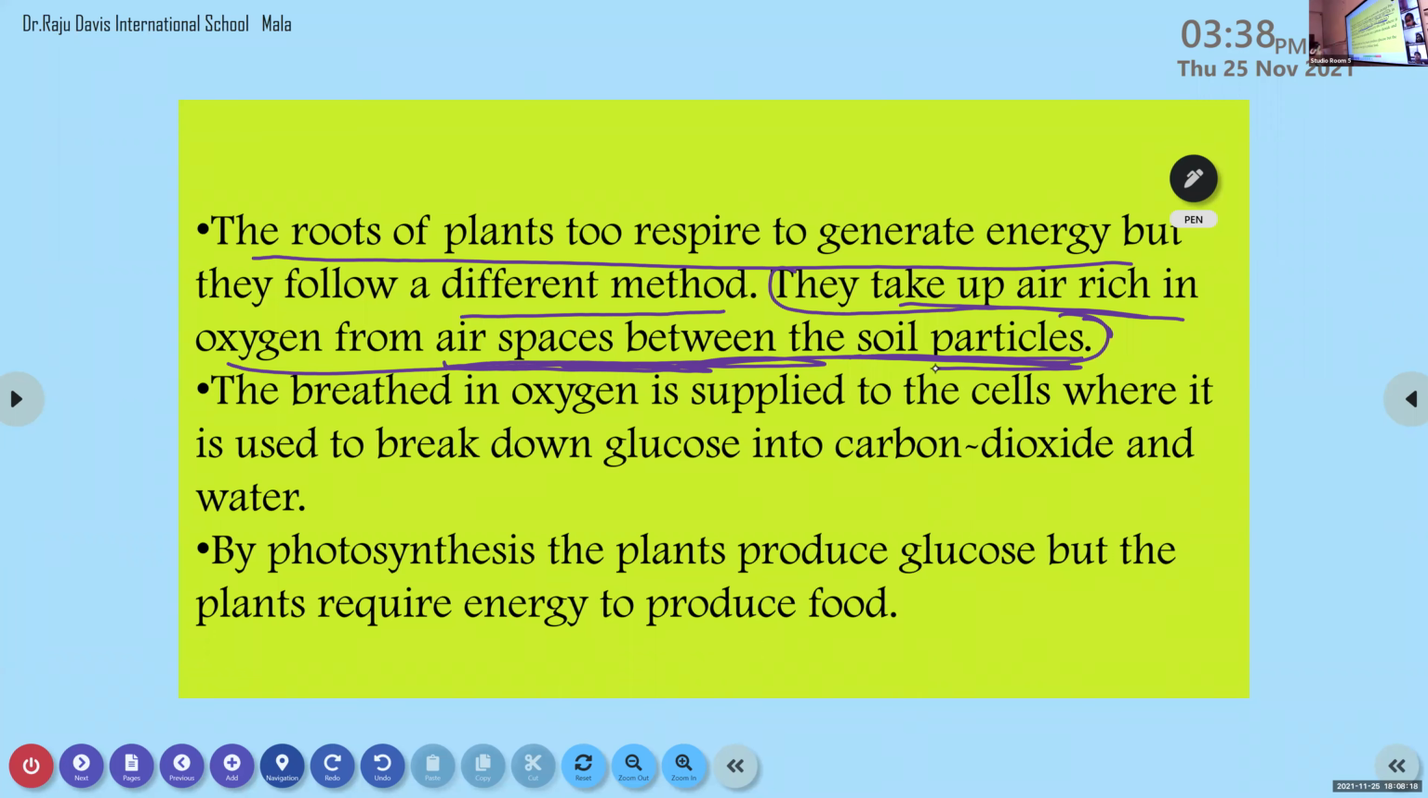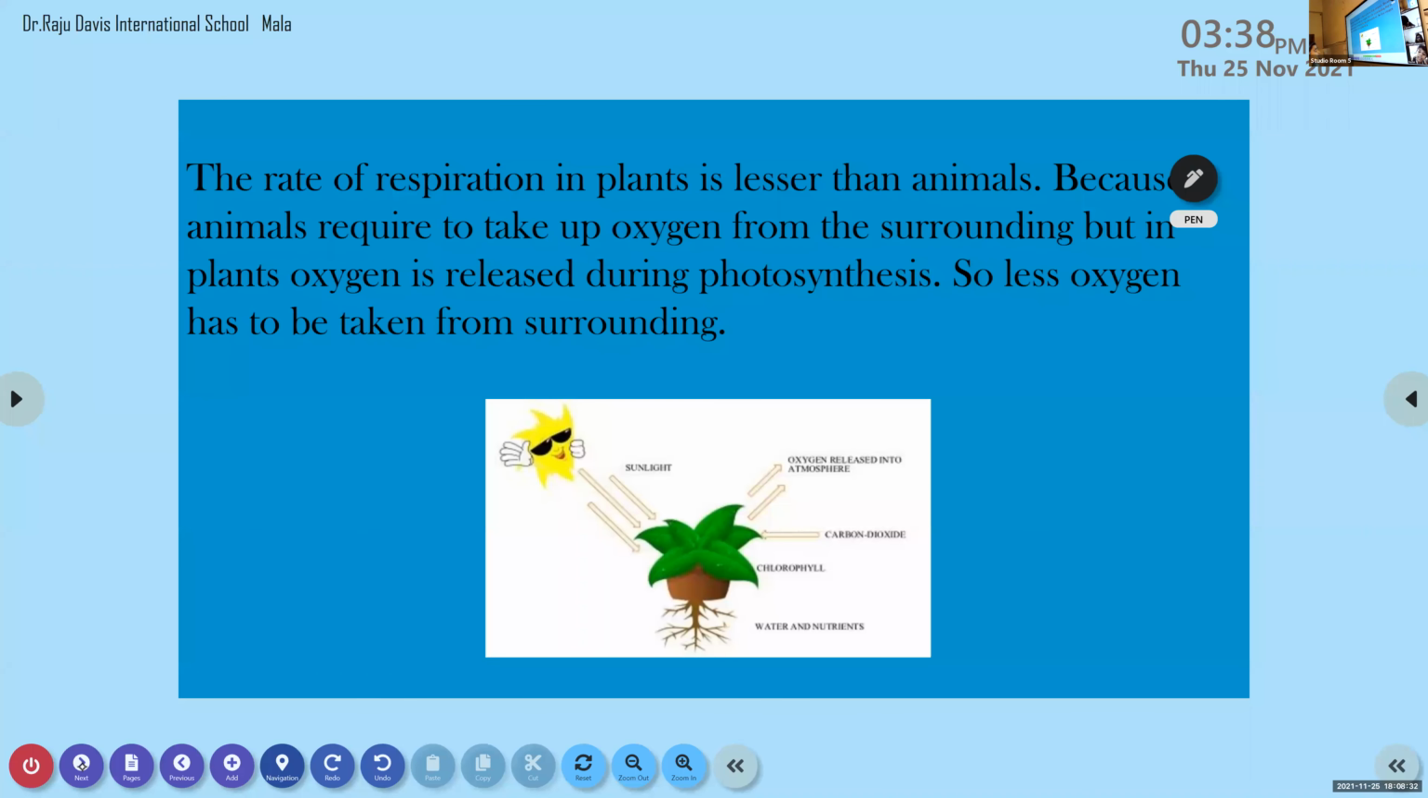Okay, all right. The rate of respiration in plants is said to be lesser than that of the animals, because animals require to take up oxygen from the surroundings, but in the plants, oxygen is actually released by the process of photosynthesis. So less oxygen has to be taken from the surroundings. Enough oxygen is produced by the plants as a result of photosynthesis, and they release the excess amount of oxygen to outside. So the process of respiration in plants is lesser as compared to that of the animals.